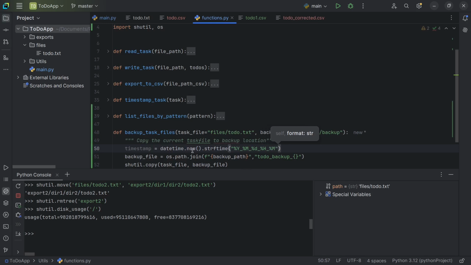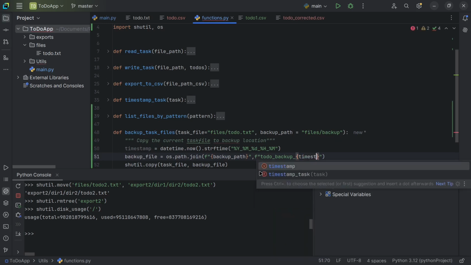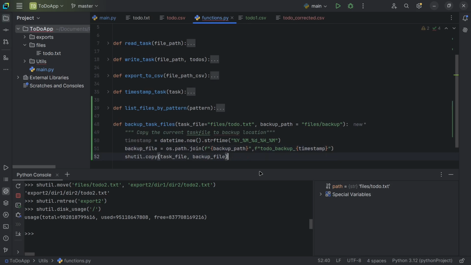So this is the timestamp. Here I will introduce that timestamp by using a formatted string with f, and inside this I will put the timestamp. So now we have the backup file path created.